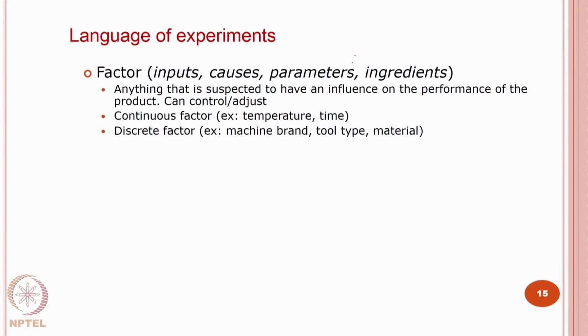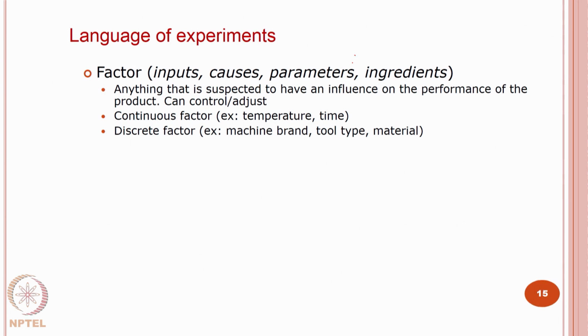Before we get into how to use design of experiments and to choose design of experiments, you need to get used to some language, terminologies. The first one is called the factor.